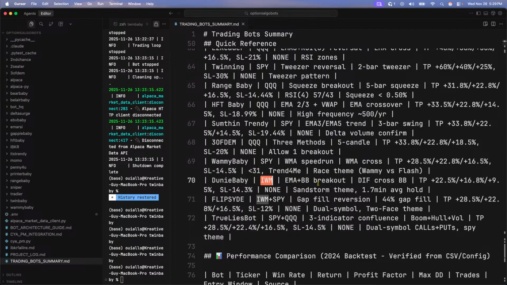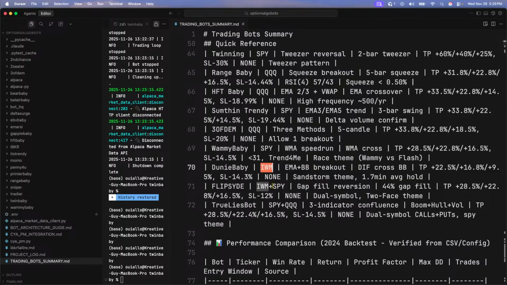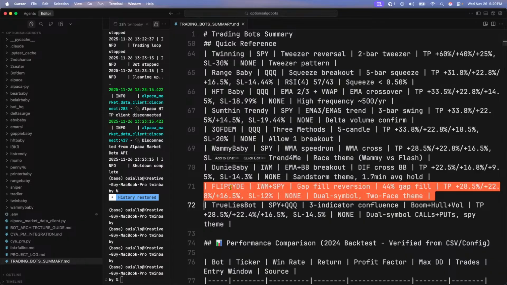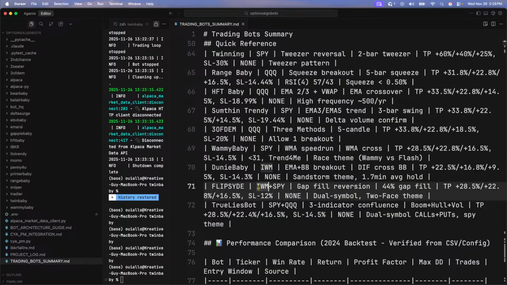EMA plus breakout or BB breakout, Bollinger Band breakout, flip side. If you ever watched Batman, Two-Face, this is what Two-Face is based off of. This is IWM and SPY. And then we have True Lies, which I just built yesterday. This is SPY and QQQ, a three-indicator confluence. So yeah, I do have it. Is that what you're looking for?